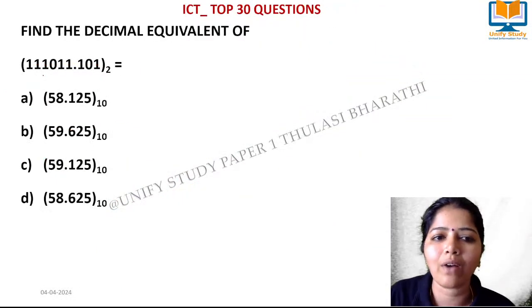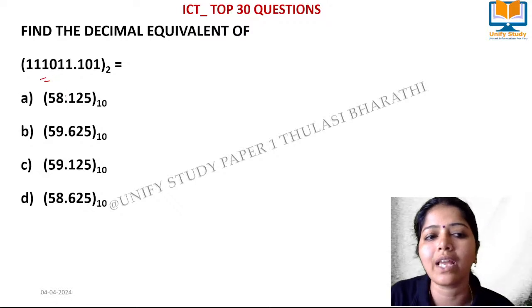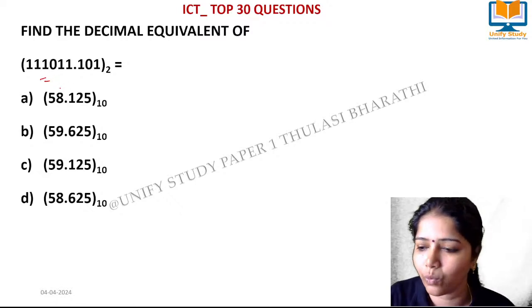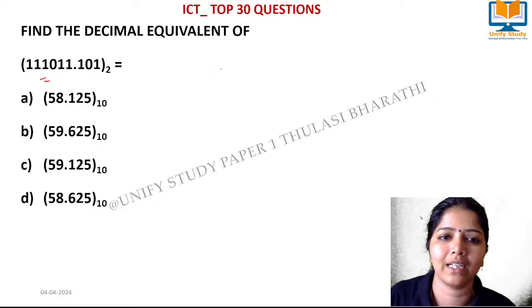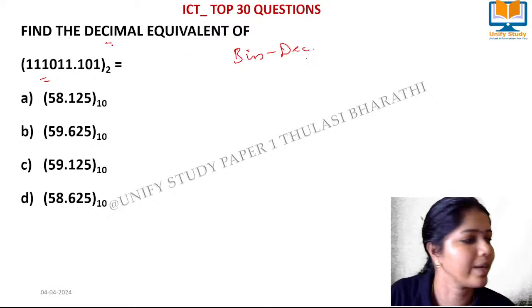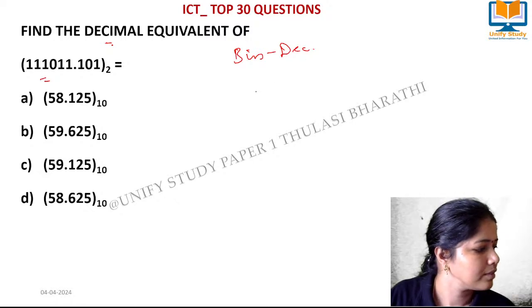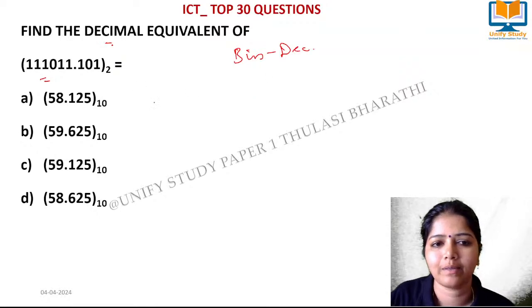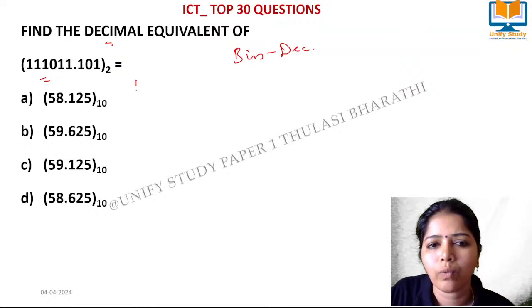Quick. Now we have a binary number and we are going to find the decimal value. So we are going to convert binary to decimal, very quickly. Yes, waiting for your answers. So how do we do it? 1, 1, 1, 0, 1, 1.